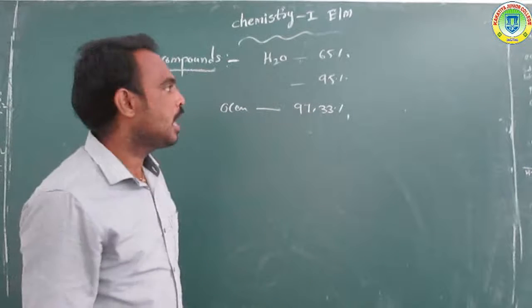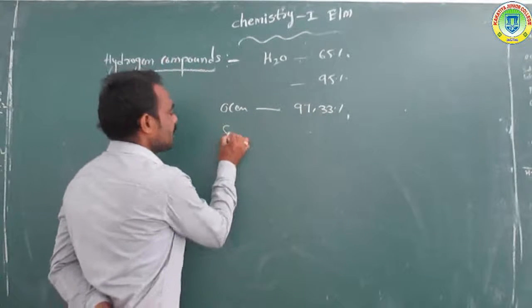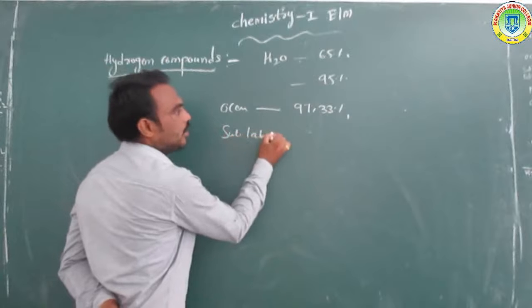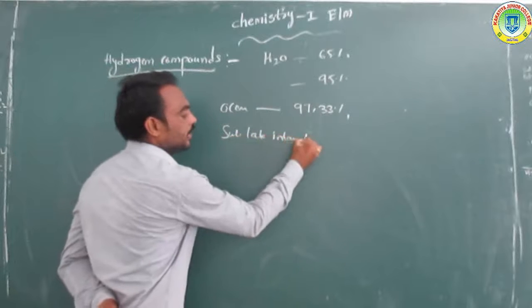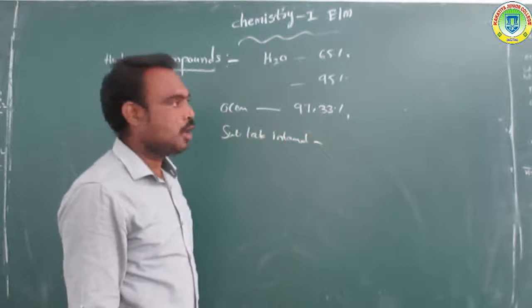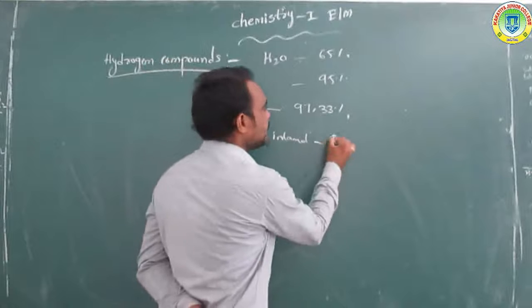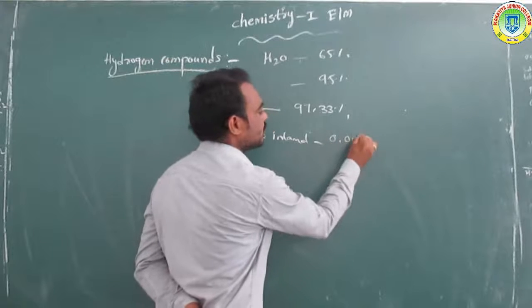Saline lakes and inland seas contain 0.008%.